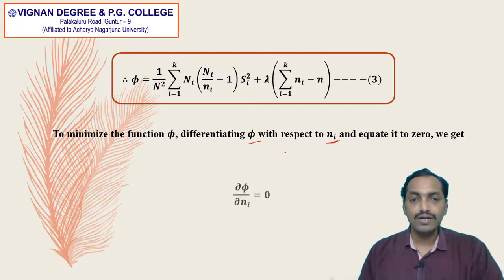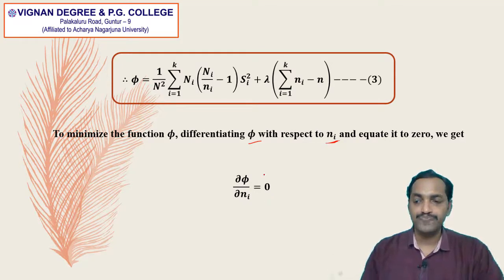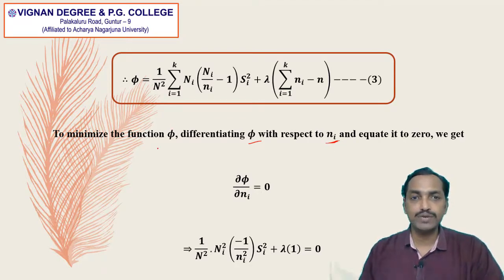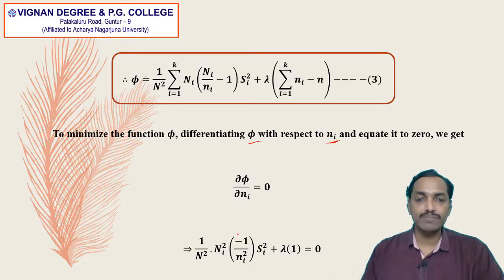Therefore, dou phi by dou ni is equal to 0. By differentiating equation 3 with respect to ni, we will get 1 by capital N square into capital Ni square into minus 1 by ni square into si square plus lambda into 1.